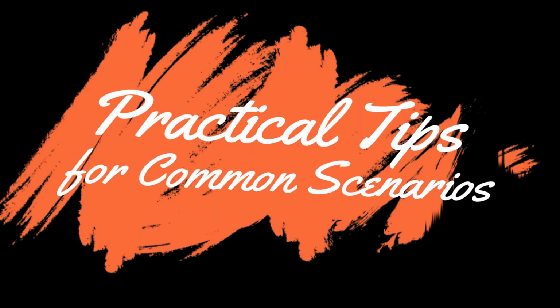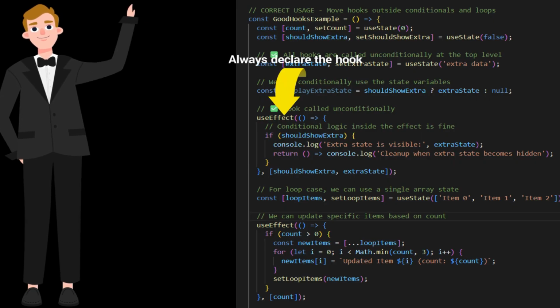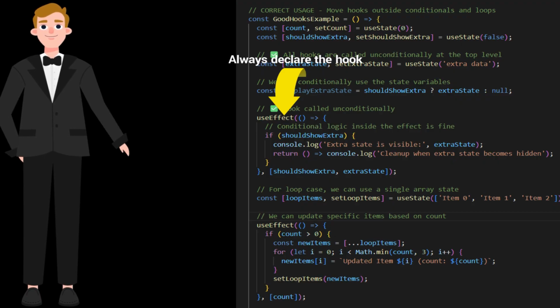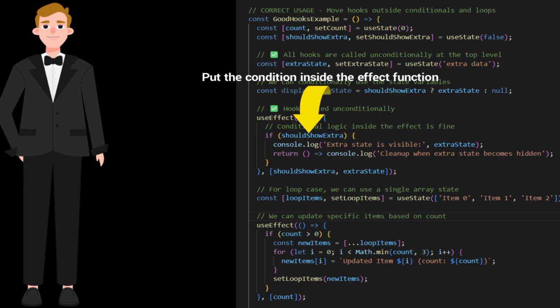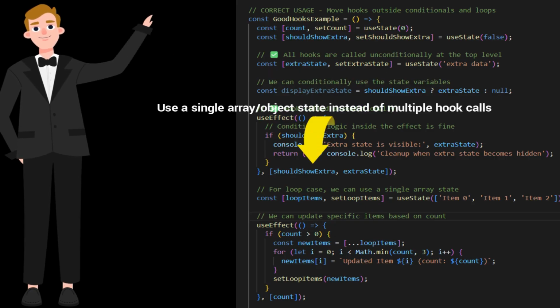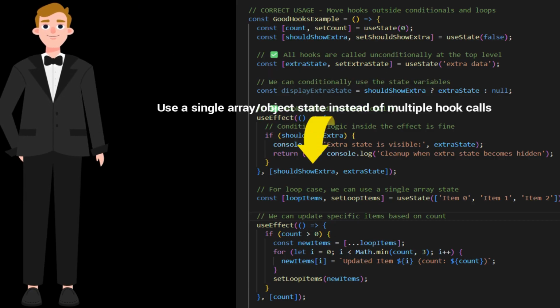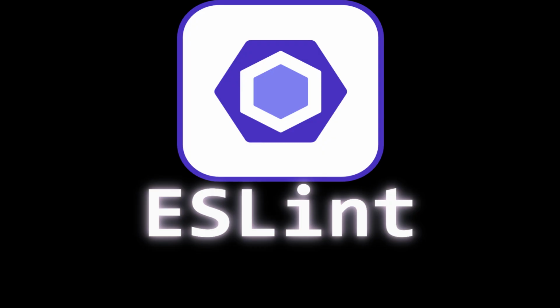Practical tips for common scenarios. Always declare the hook, conditionally use its value. Put the condition inside the effect function. Use a single array or object state instead of multiple hook calls. The ESLint plugin for React will catch these errors during development, saving you from these hard-to-debug issues.